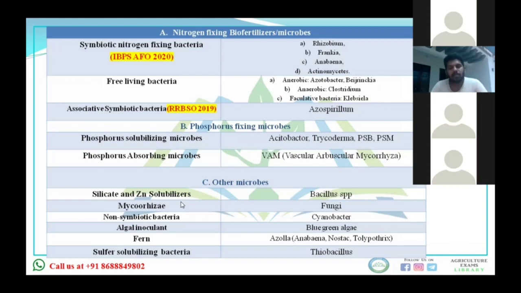Silicate and zinc solubilizers are Bacillus species; then mycorrhizal fungi, non-symbiotic bacteria, cyanobacteria, algal inoculant that is blue-green algae, fern Azolla, and sulfur solubilizing bacteria are Thiobacillus. This chart you must remember. If you give 3-4 examinations in a year, be sure 1 to 2 questions will be asked from these sections. Okay.